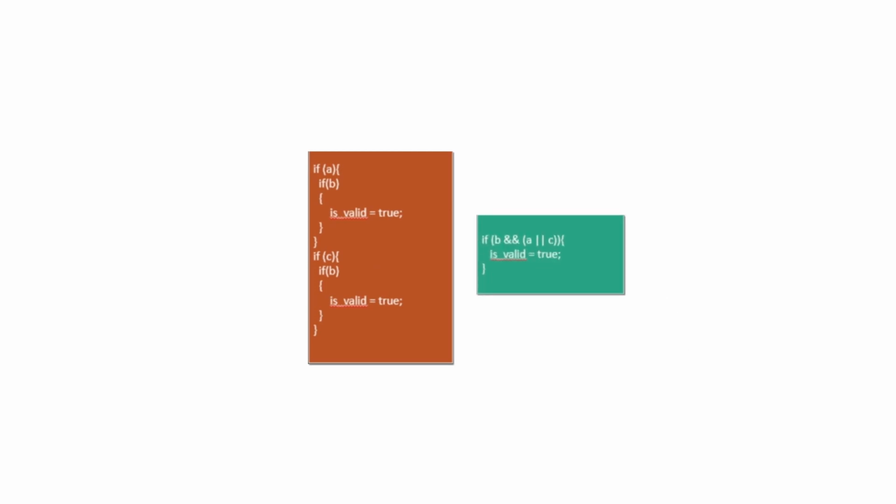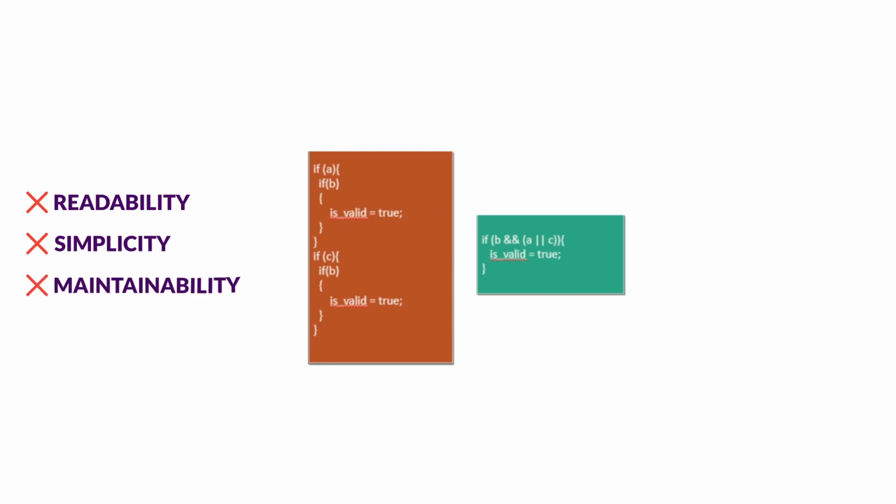So in a nutshell, clean code has three properties. That is, it should be readable, it should be simple, and it should be maintainable. Now, let me apply these three characteristics to these two blocks of code. If I apply readability to this block of code, it is not readable. It does not satisfy readability. It does not satisfy simplicity. It does not satisfy maintainability, because anyone who wants to modify this code has to invest a lot of time. So it is not maintainable.